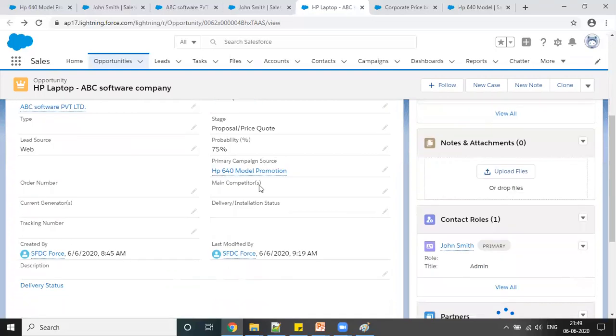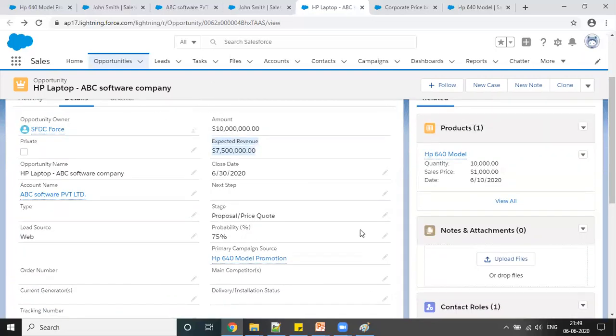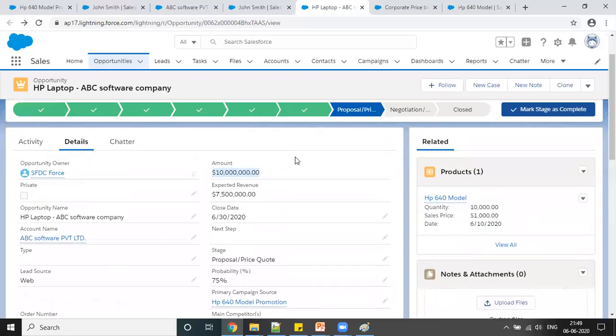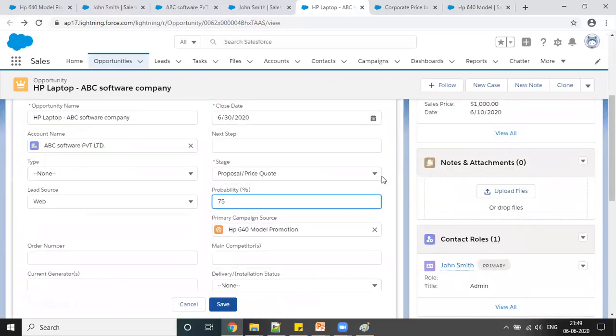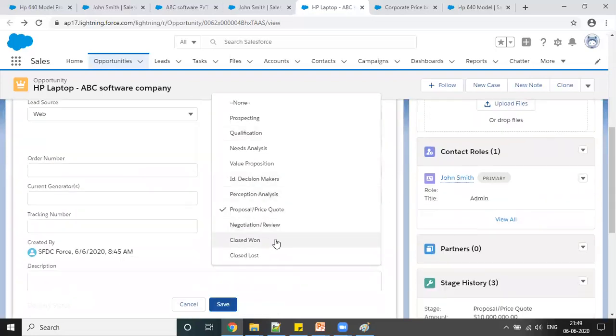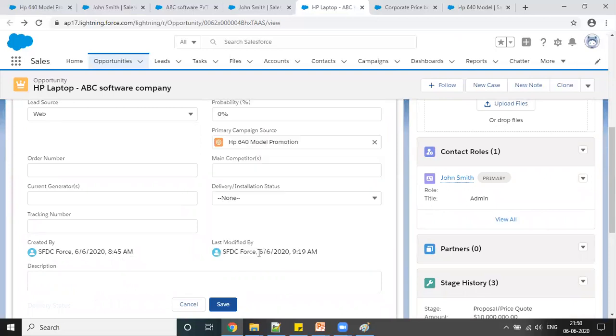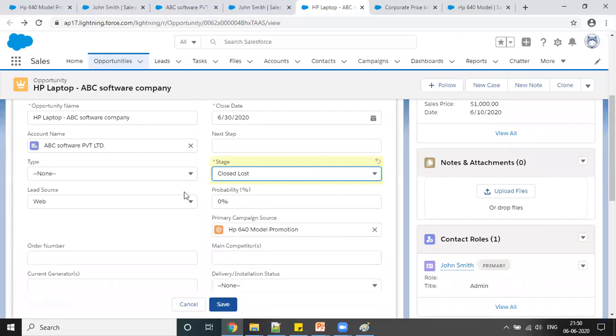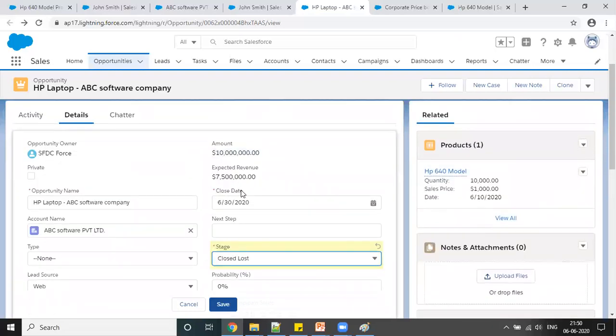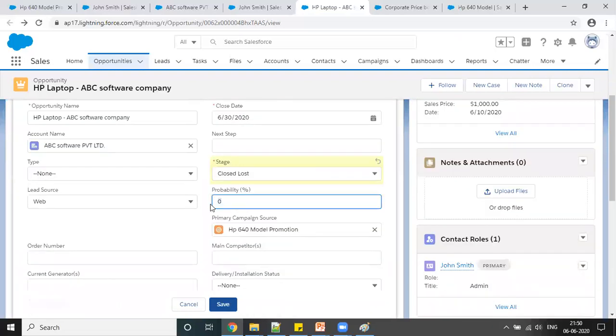Once this opportunity is closed and we were able to successfully close on this amount, here, if you select this closed won, or if you select this closed lost. Closed lost is like the deal was cancelled, and revenue will be 0 here, right?